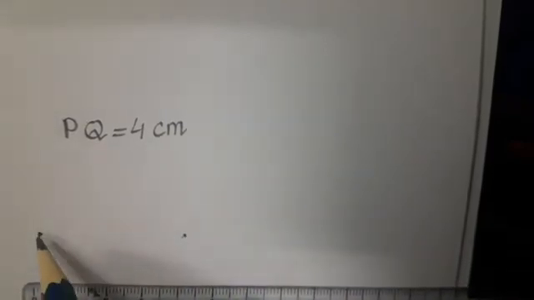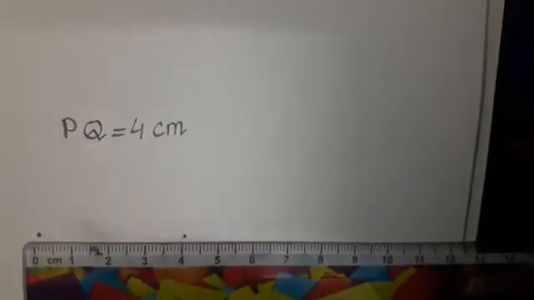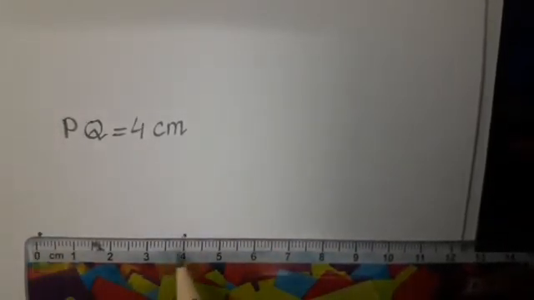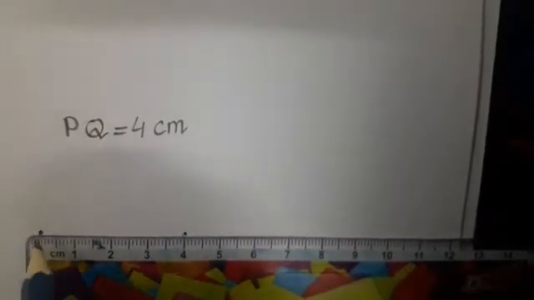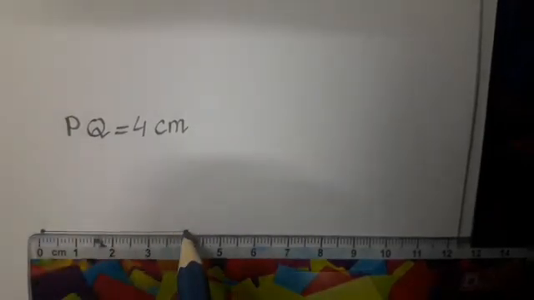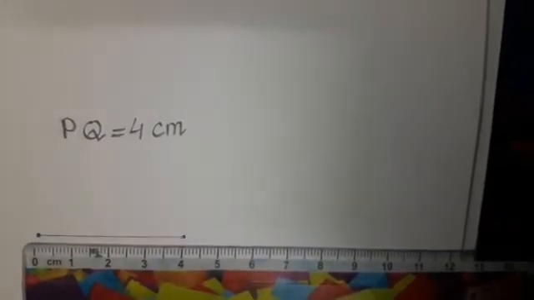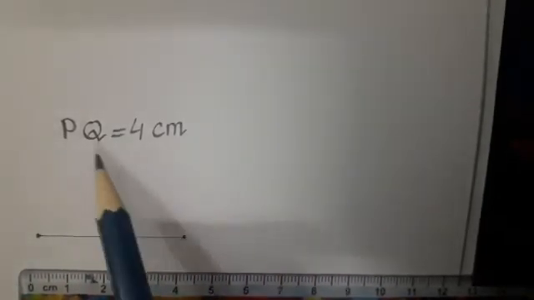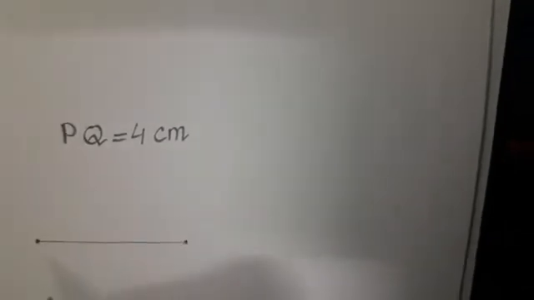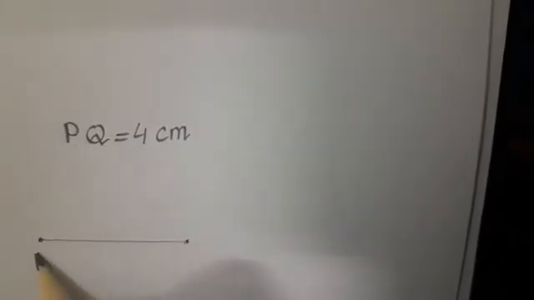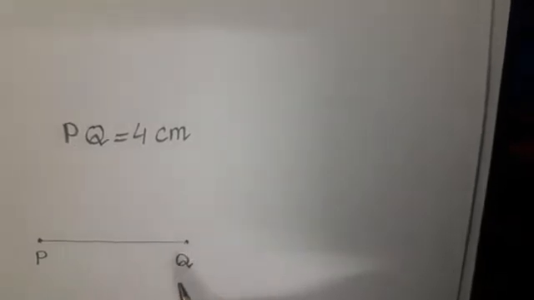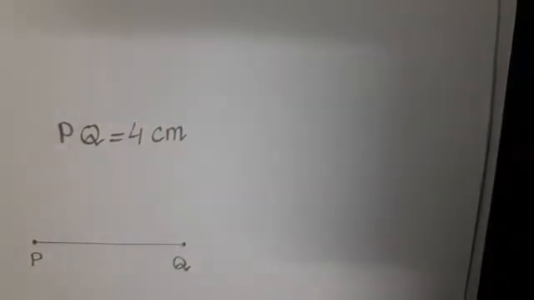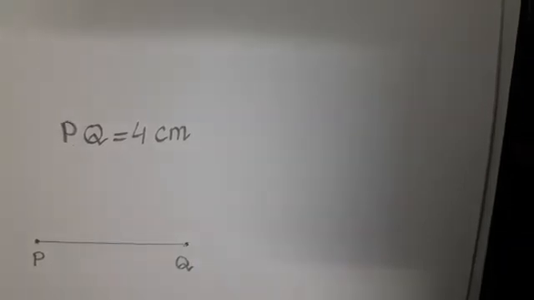And students, now draw the line. First of all, we put 2 dots, 2 points. Now we will join these 2 points from 0 to 4. This is 4 centimeter. So we will draw the line. And what is the name of this line segment? P and Q. So we will give the name P and Q. Understand?